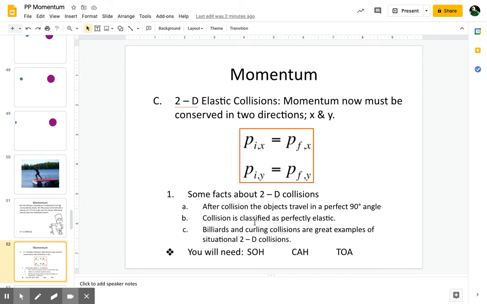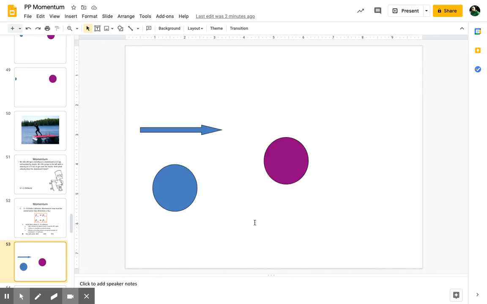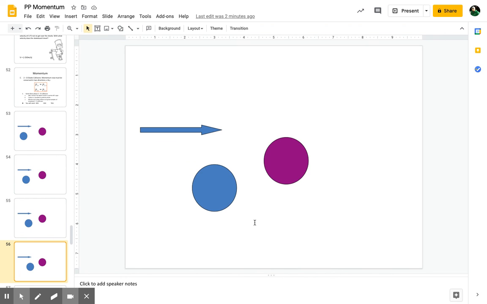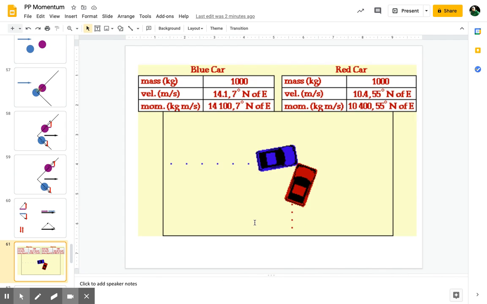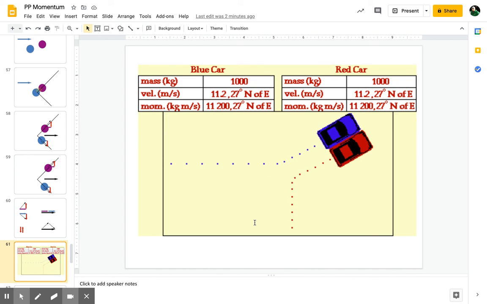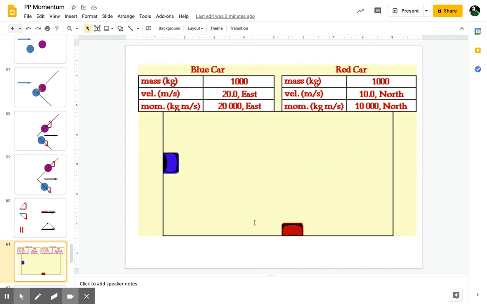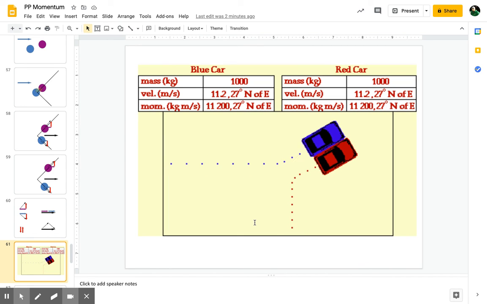Again, just want to make sure that you understand that these things can happen as vectors. If they come in, they're going to hit, they're going to leave at right angles. All right, boom, most car crashes. This is actually how police officers figure out who's at fault in a crash, is they can look at how they deflect.